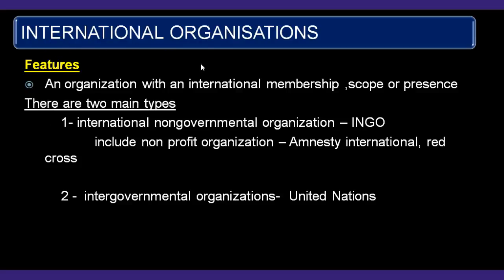An international organization means an organization with an international membership, scope or presence. There are two main types. International non-governmental organizations, that is non-profit organizations which work internationally, such as Amnesty International, Red Cross, etc. And intergovernmental organizations such as the United Nations.